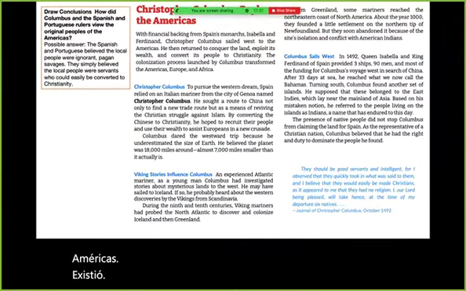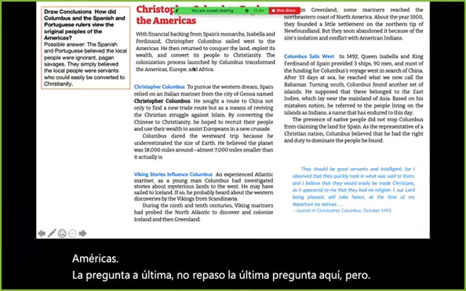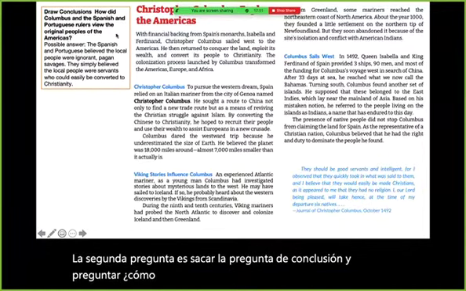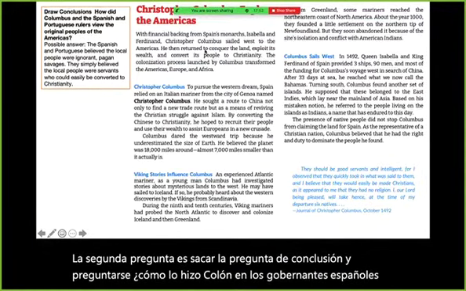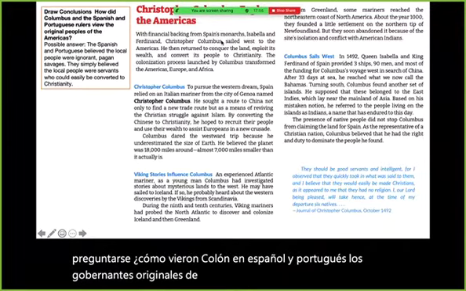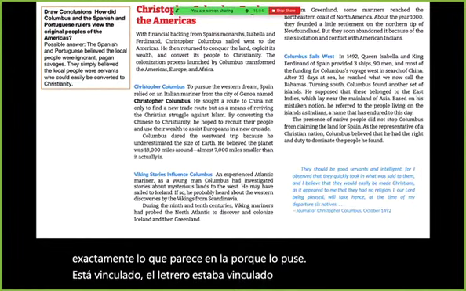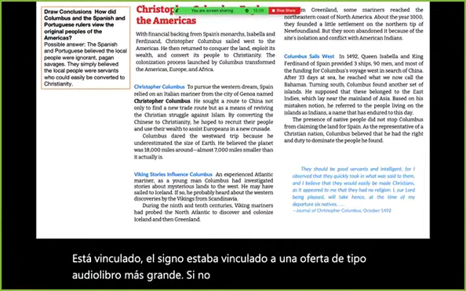The second to last question, I don't go over the last question here, but the second to last question is a draw conclusion question, and it asks, how did Columbus and Spanish and Portuguese rulers view the original peoples of the Americas? I can't remember exactly what it looks like because this assignment was linked to a bigger audio book type deal if you did not get a chance to complete the assignment.